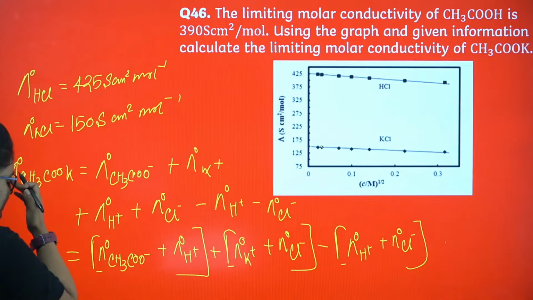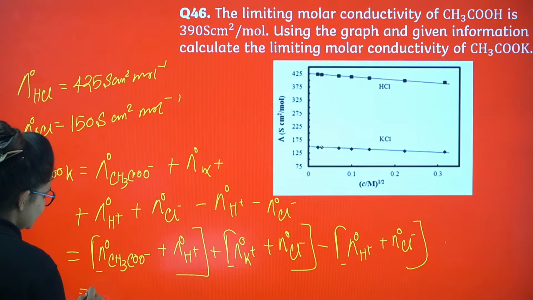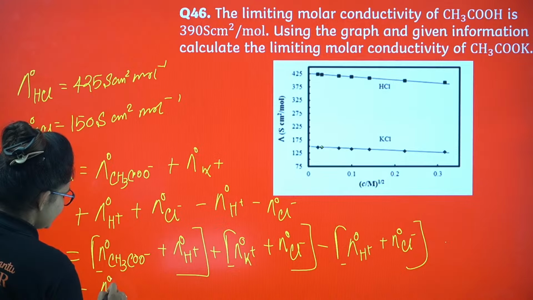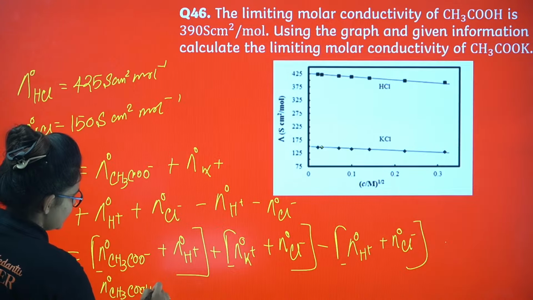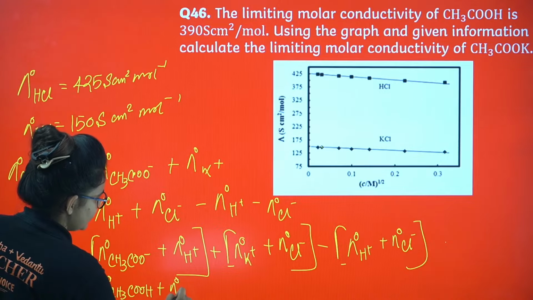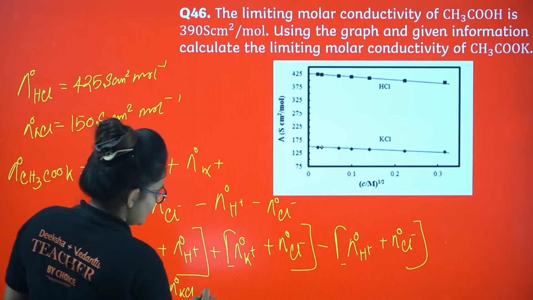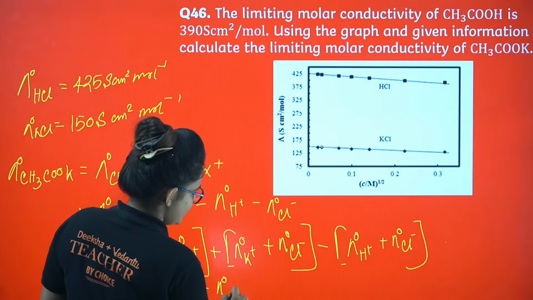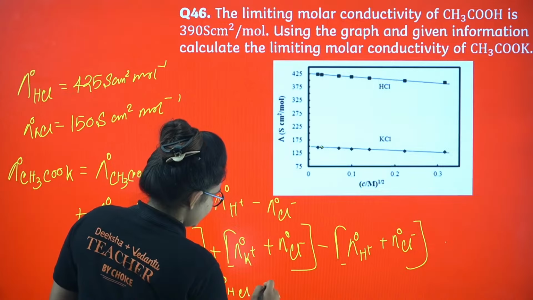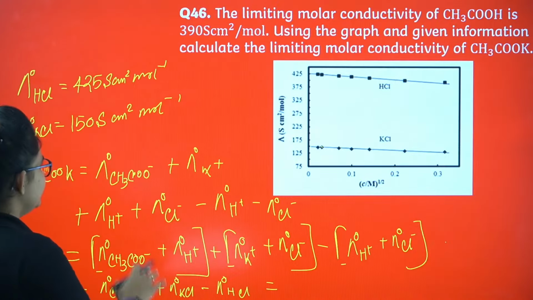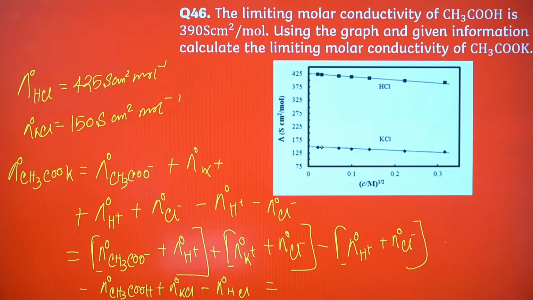So now what I can see is that this is nothing but the lambda 0 of CH3COOH plus lambda 0 of KCl, minus lambda 0 of HCl. So now you simply have to put the value. CH3COOH is given. HCl we got from the graph, and KCl also we got from the graph.